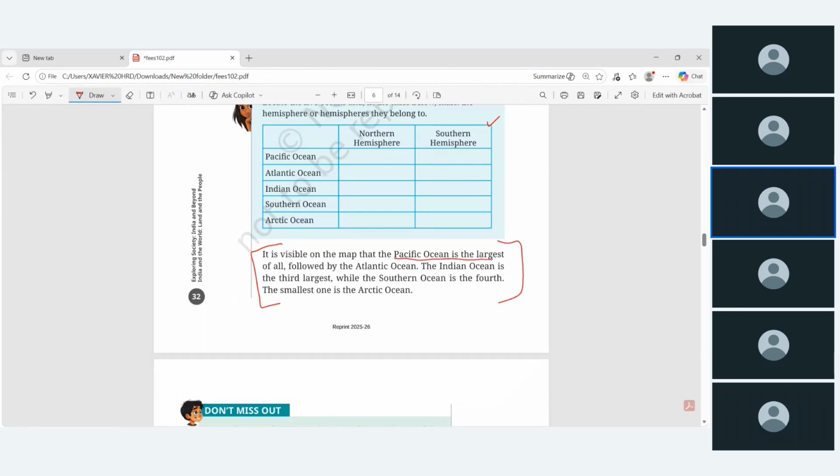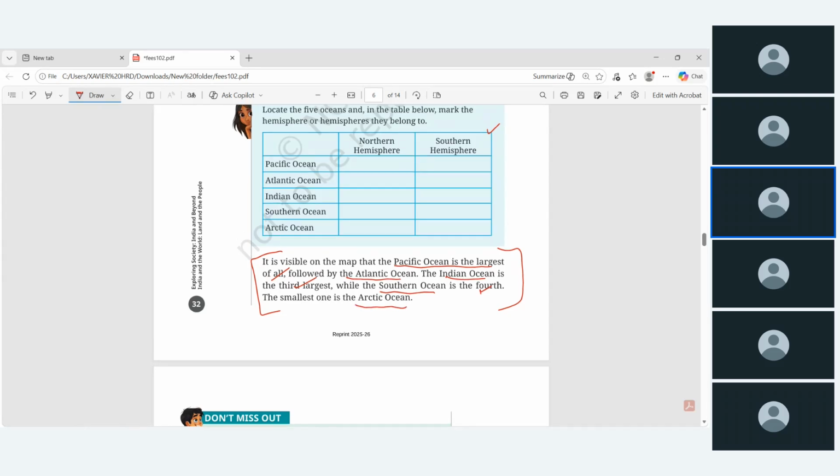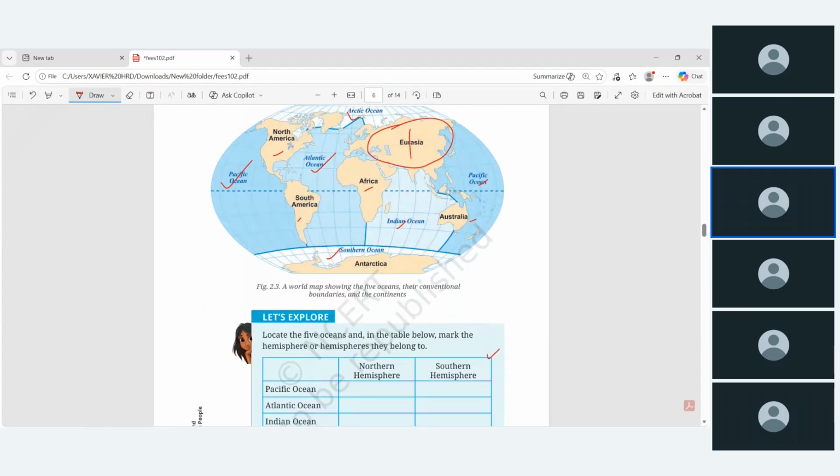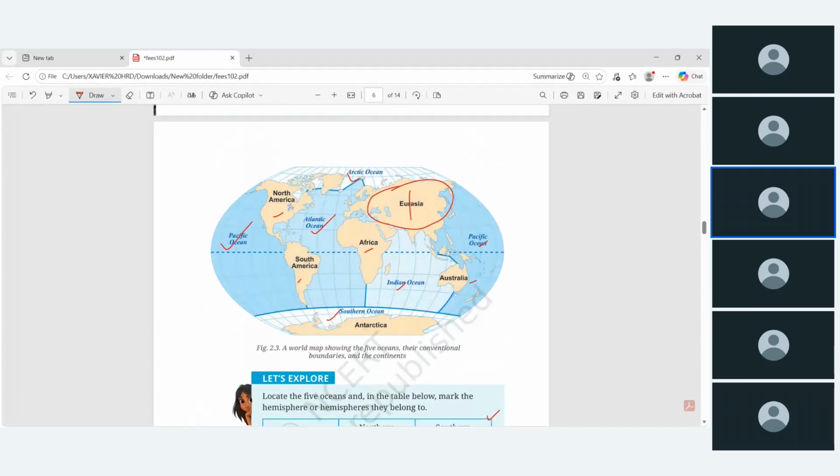Pacific Ocean is the largest of all. After Pacific Ocean, Atlantic Ocean is the second. Indian Ocean is third largest, and the Southern Ocean is the 4th one, and the smallest ocean is the Arctic Ocean. Okay, this is important. Note this down if you are not aware. So Arctic is the smallest one.